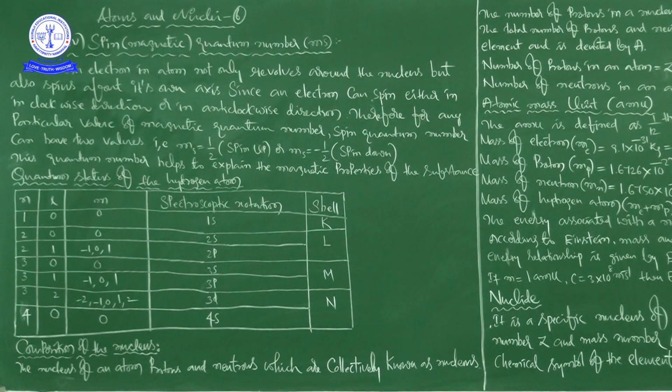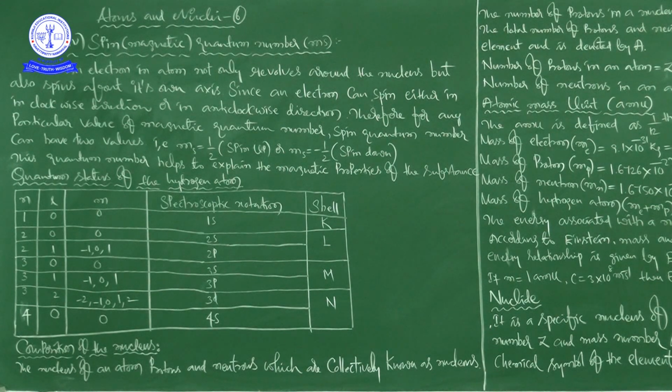Since an electron can spin either in clockwise direction or in anti-clockwise direction.